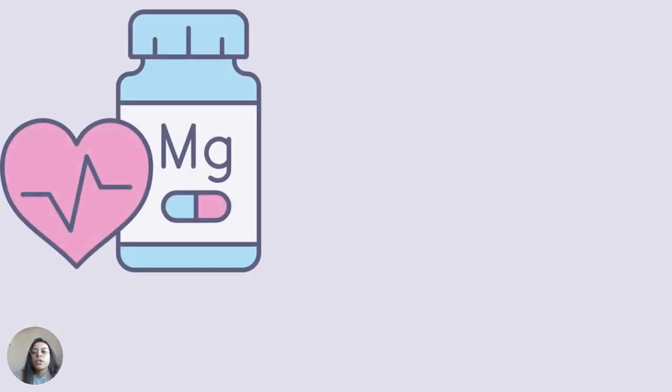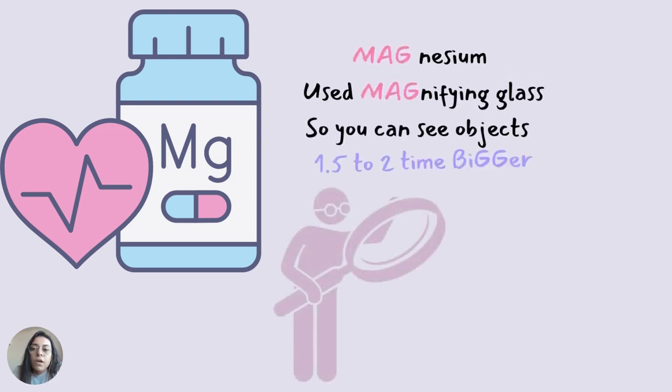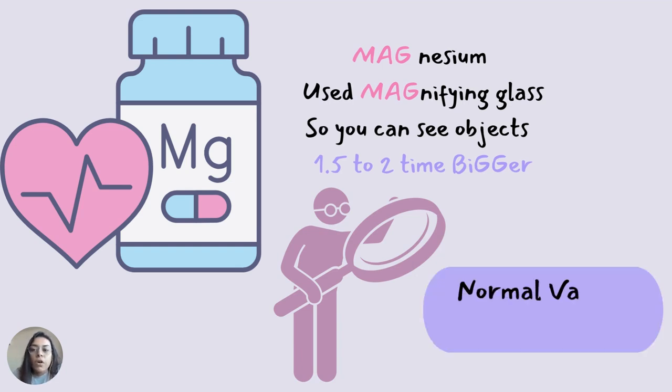Next is magnesium. Magnesium regulates diverse biochemical reactions in the body, including protein synthesis, muscle and nerve functions, blood glucose control, and blood pressure regulation. For magnesium, think about a magnifying glass. Through the magnifying glass, you can see objects 1.5 to 2 times bigger than the normal one. In this way, you can remember the normal value of magnesium very easily. It's 1.5 to 2 mEq per liter.